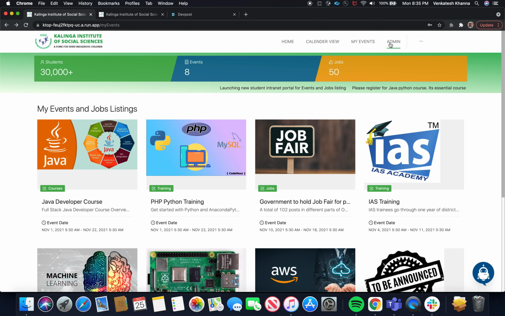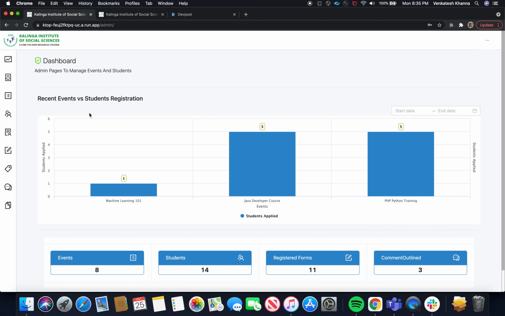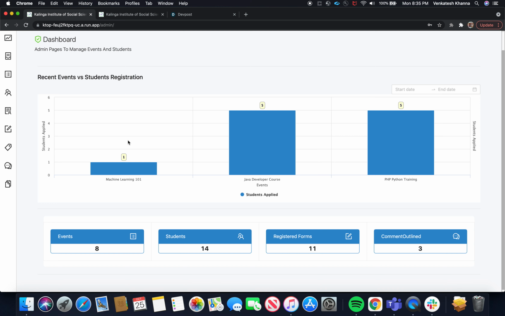Once I click here, by default the home page will have all the statistics related to the events: how many events have been created, how many students have been registered, how many comments have been provided, and how many students have been registered for the entire portal. All this information will be shown here.